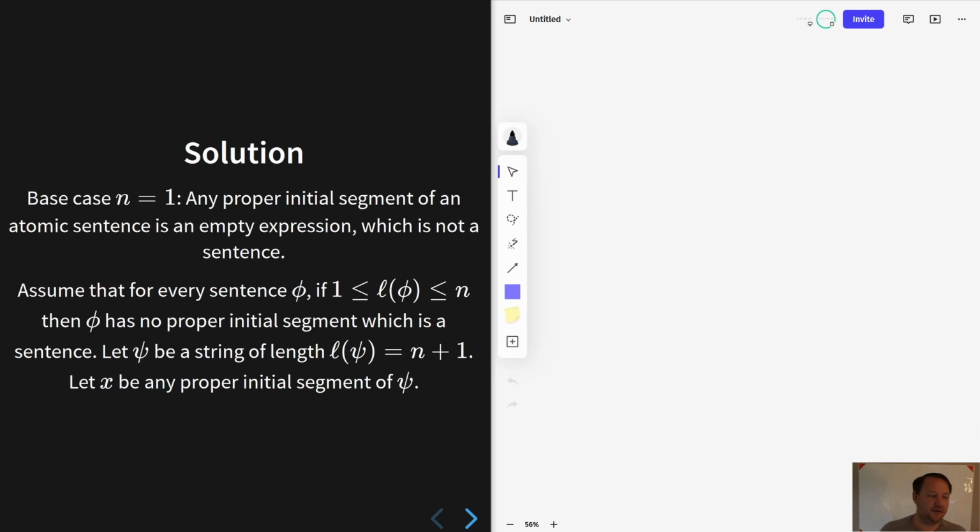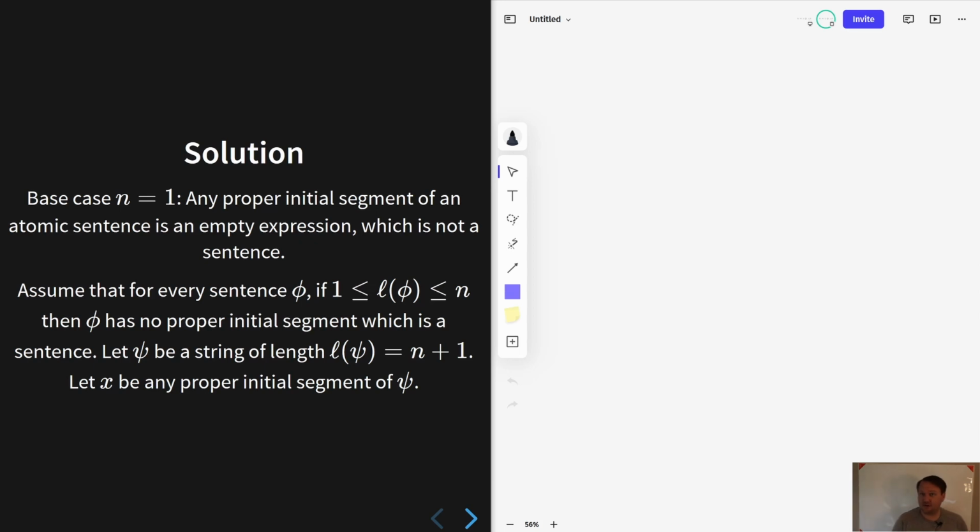For the inductive case, we'll start with the inductive hypothesis. For us, that's that if you take any string of length less than or equal to n, but in particular n, take any sentence of that length, then it has no proper initial segment which is a sentence.